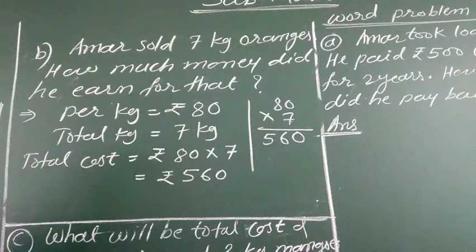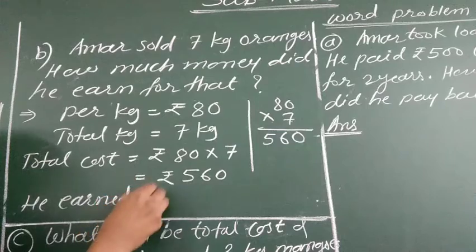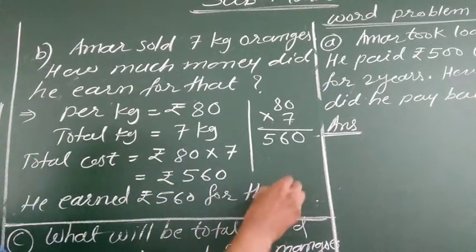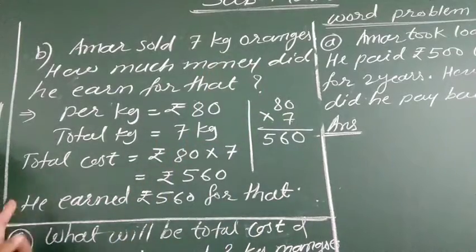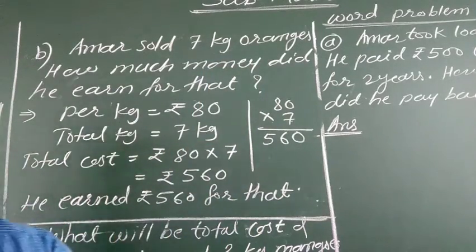How much money did he earn? See, he earned rupees 560 for that. Okay. He earned rupees 560 for that. So he has earned 560 rupees from there.